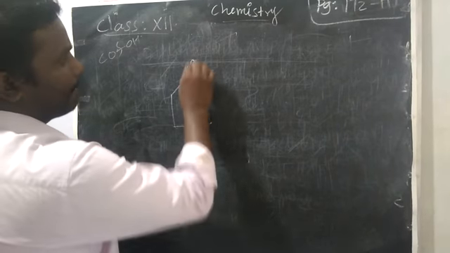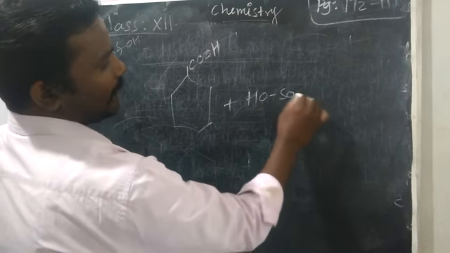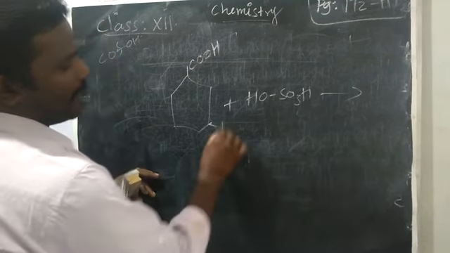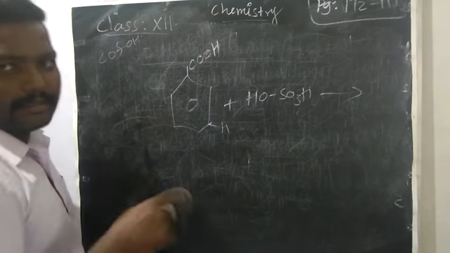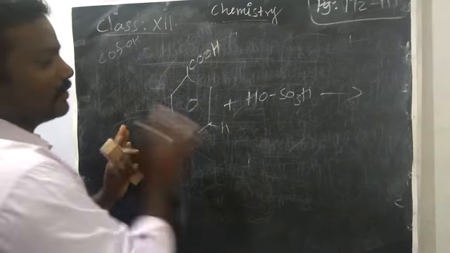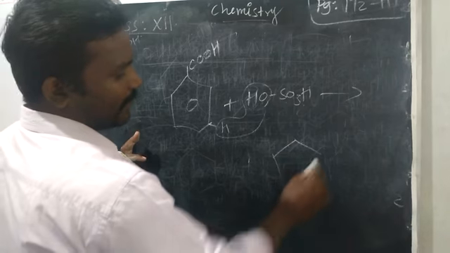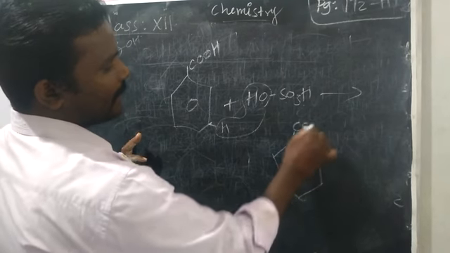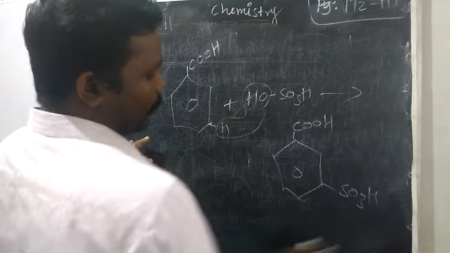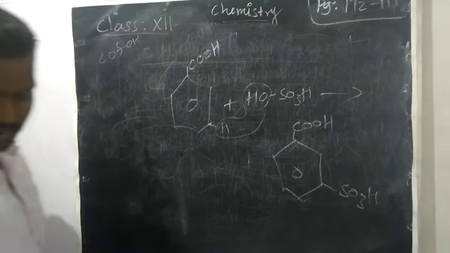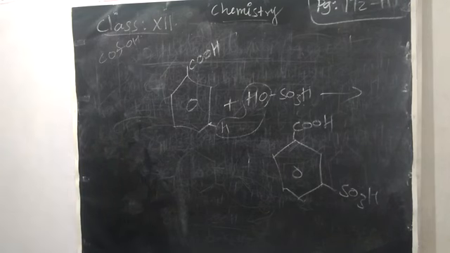Benzoic acid with sulfuric acid, so HO, SO3H. See, you should not forget to put the ring. If you do not write the ring, it becomes cyclohexane. So the ring is very important. Remove the water, add SO3H. So you will get benzoic acid with sulfonation. What's the name of this compound? Meta-sulfobenzoic acid. Okay. So next we are going to learn the reducing nature of formic acid.